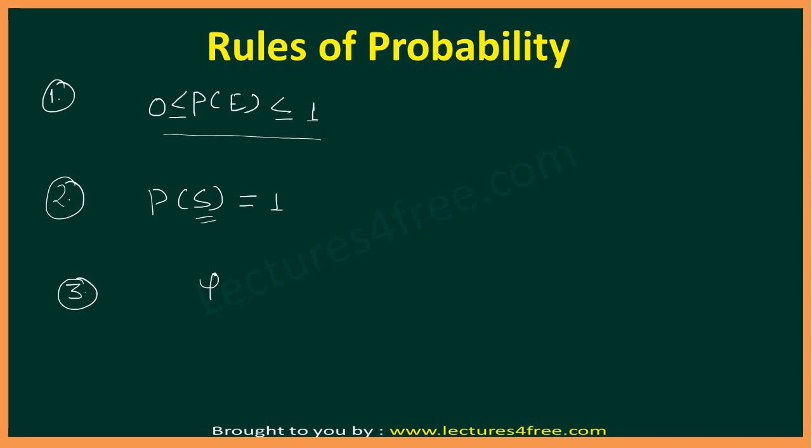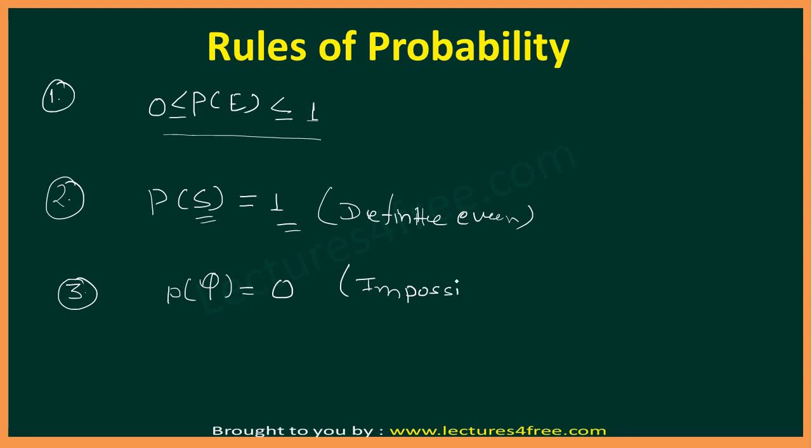Let's see the third rule. We call phi the null set. So the probability of the null set is 0. Probability of 1 represents a definite event. Definite event means that the event will definitely occur. Or probability 0 means you can say it is the impossible event. It will definitely not occur. It is representing that.